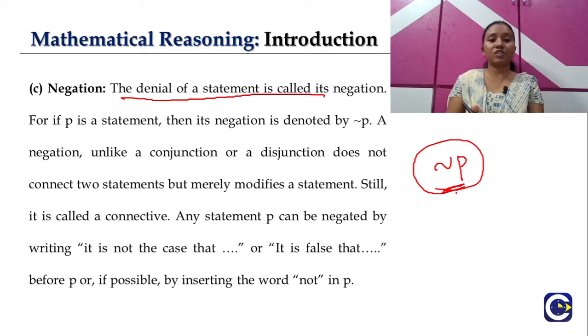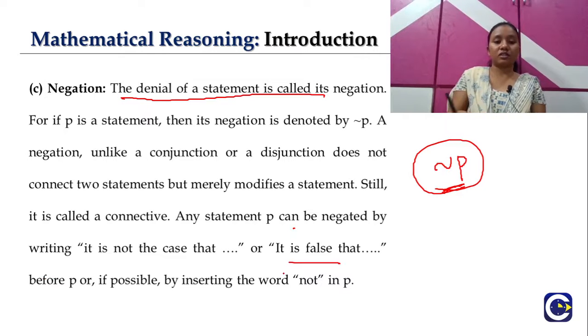Whereas for this negation, we are not going to use any simple statements in order to connect, but it's actually a direct denial of a statement, which is called the negation, right? So let's take any statement P. It can be negated by writing "it is not the case that" or "it is false that." So you can even negate that, which means opposite. Negation means it is the direct opposite.